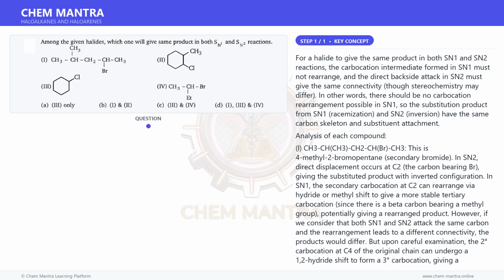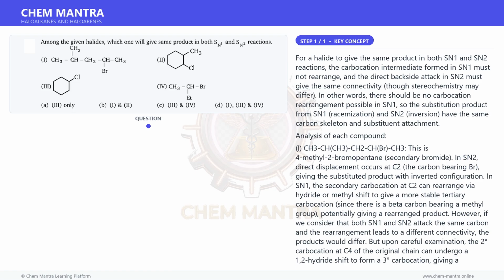1. CH3CH(CH3)CH2CH(Br)CH3. This is 4-methyl-2-bromopentane, a secondary bromide. In SN2, direct displacement occurs at C2, the carbon bearing Br, giving the substituted product with inverted configuration. In SN1, the secondary carbocation at C2 can rearrange via hydride or methyl shift to give a more stable tertiary carbocation, since there is a beta carbon bearing a methyl group, potentially giving a rearranged product.